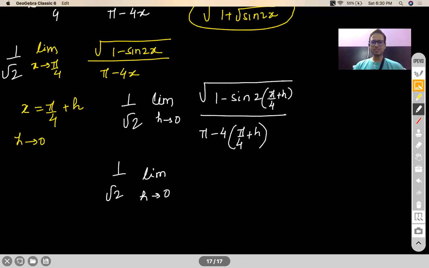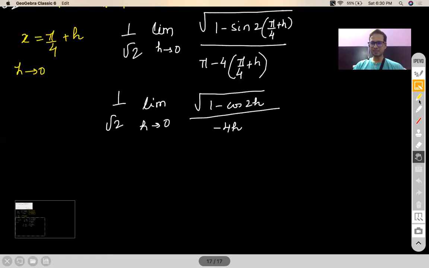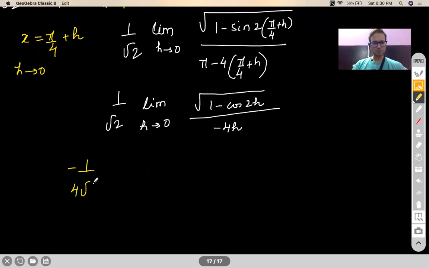So this will become sine pi by 2 plus 2h. Sine pi by 2 plus 2h is actually cos 2h. So 1 minus cos 2h. The denominator will become minus 4h. So this will become minus 1 by 4 root 2, limit h tending to 0, under root of 1 minus cos 2h by h.